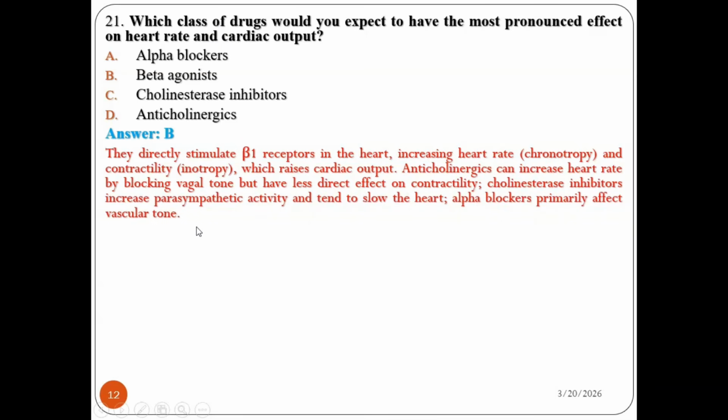Therefore, the beta agonist is mainly used for increasing the heart rate or chronotropy and the contractility or inotropy. So the answer is B.